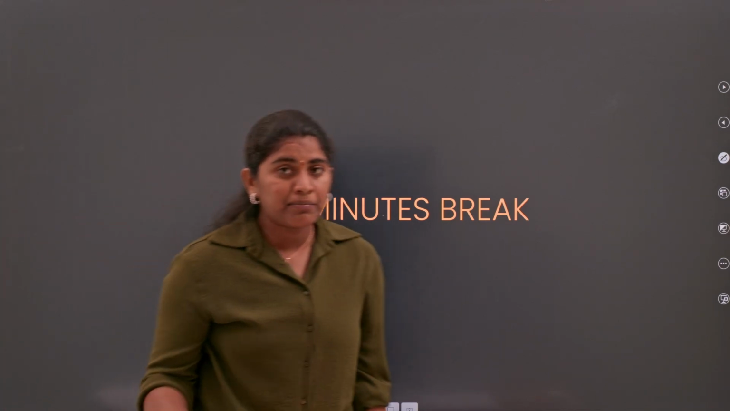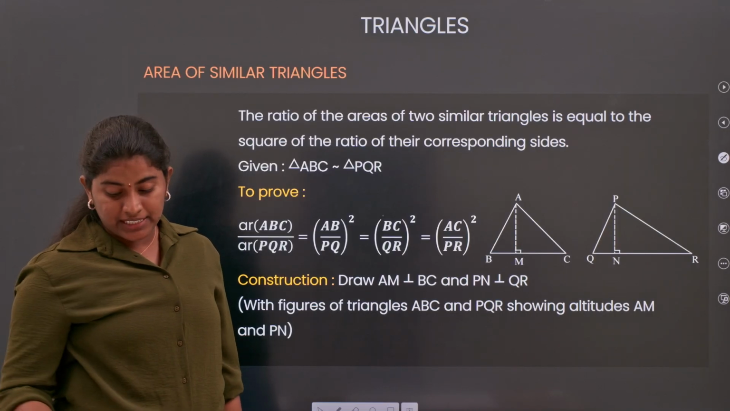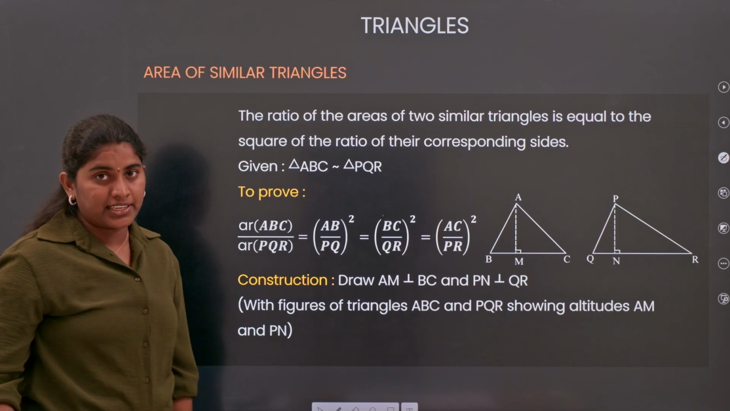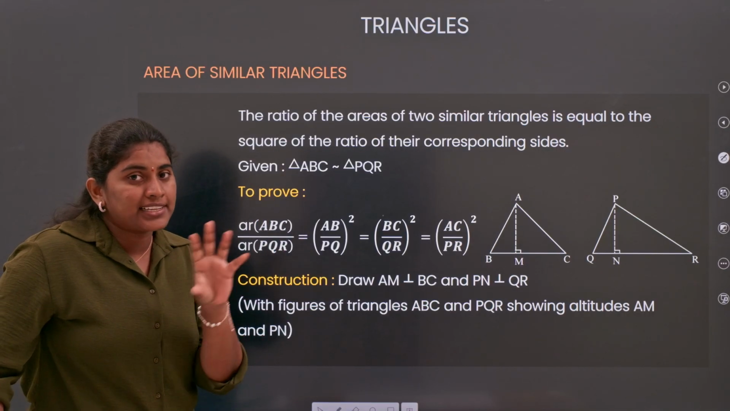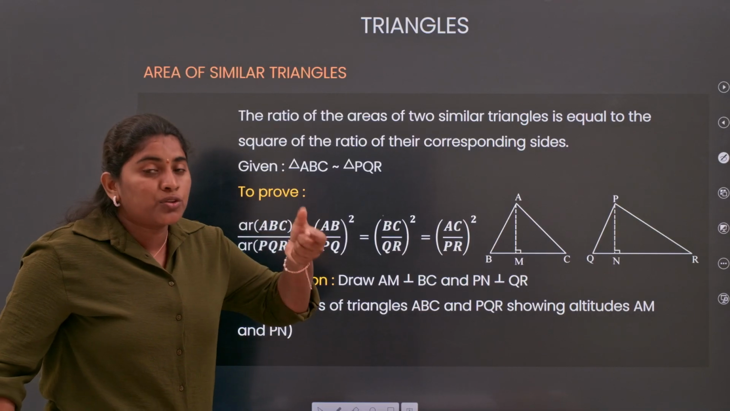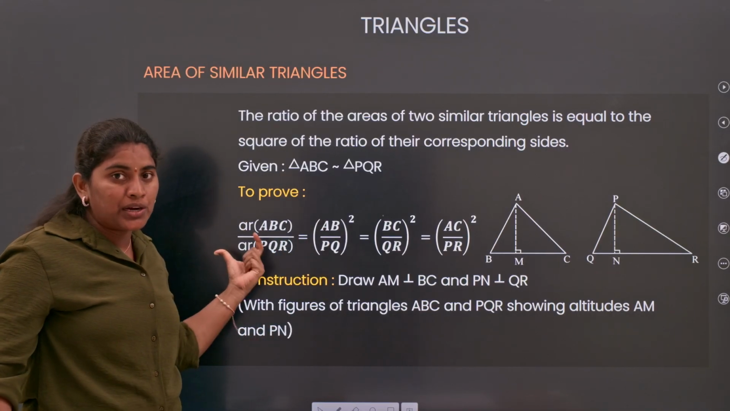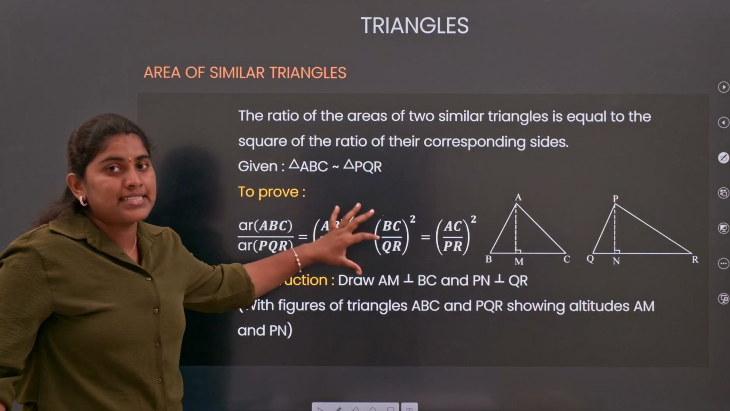So once again we are back after having some break. Let's see the next. Moving to the next, we will discuss the area of similar triangles. Area of similar triangles means if you have two similar triangles and you take the ratio of the areas of those two triangles, that will be equal to the square of the ratio of the corresponding sides.